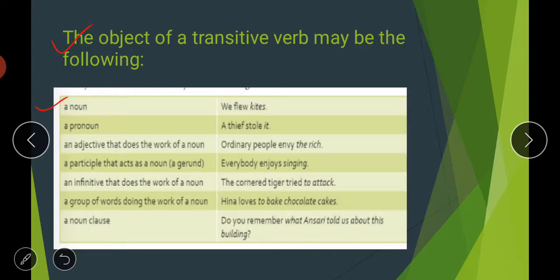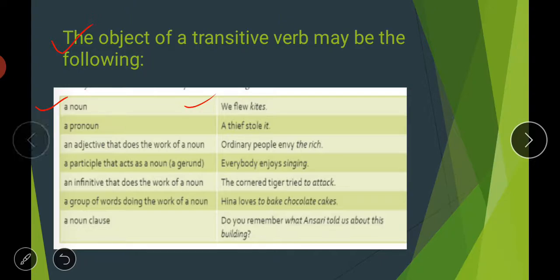We flew kites. If I only say "we flew," what? We flew? No, so it doesn't make any sense. So "we flew" is not a complete sentence. If we write "we flew kites," it's a meaningful sentence. And here, if you look at the object, kites is a noun. So "we flew kites" is your complete sentence, and kites is an object here and it's a noun.